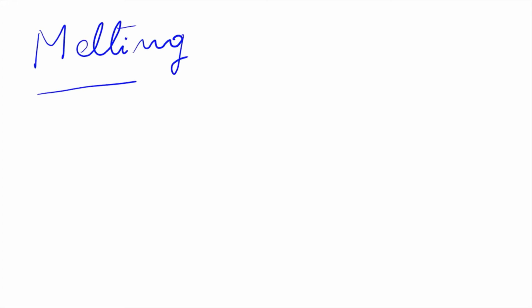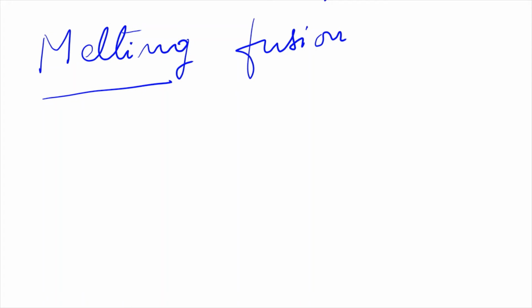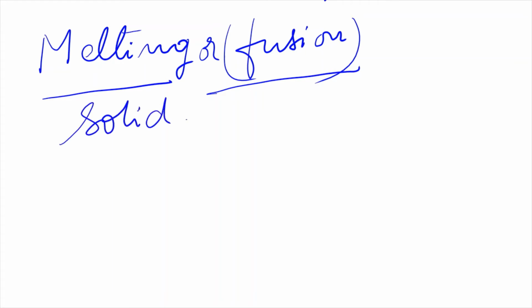Now this melting is also known as fusion. Another word for melting is fusion. So melting or fusion. Now melting happens from solid to liquid. When a solid melts and changes into liquid state, that is called melting. So this change is happening from solid state to liquid state. Okay, so write down melting or fusion, solid to liquid.